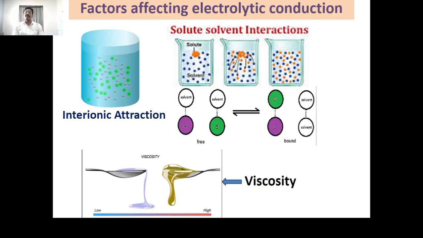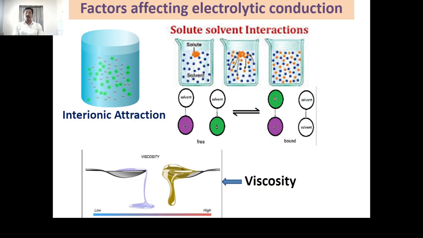It decreases the speed of ions. So if there is more attraction between the solute and solvent, it restricts the electrolytic conduction, and therefore the electrolytic conduction decreases as the solute-solvent interaction increases.